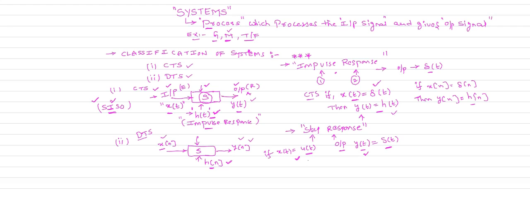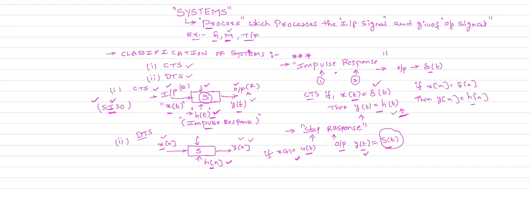If the input applied is a unit step signal, the response y of t is called the unit step response, which is denoted by s of t. We will talk about the impulse response later in this subject. It is very important, because if you find the impulse response h of t, we can easily characterize the nature of the system.